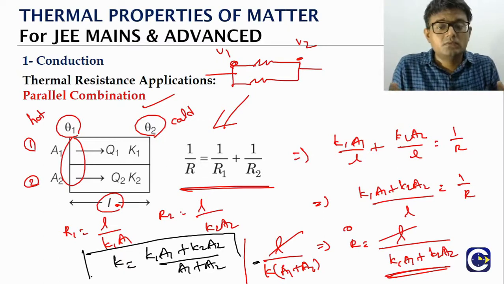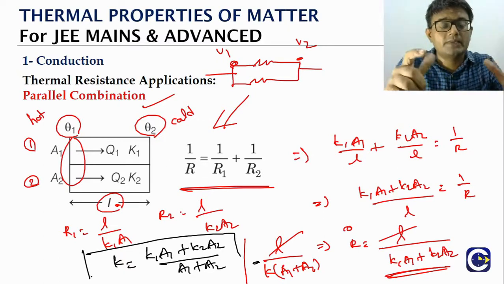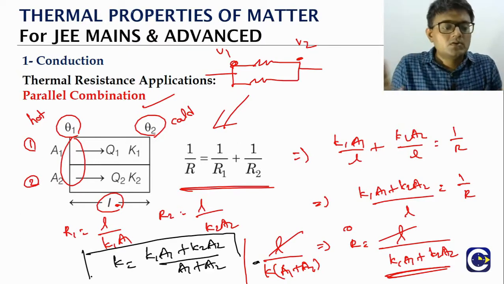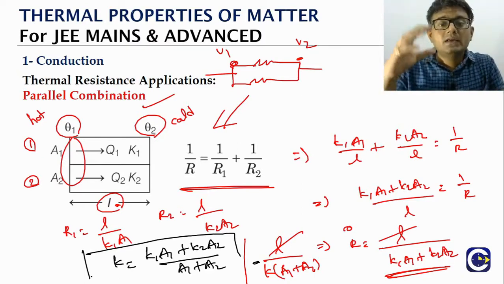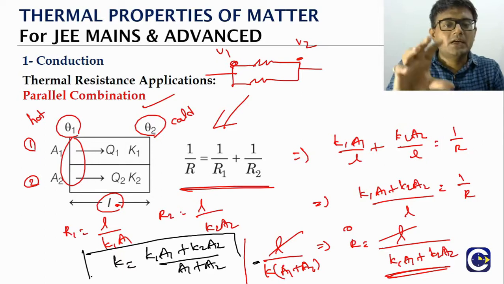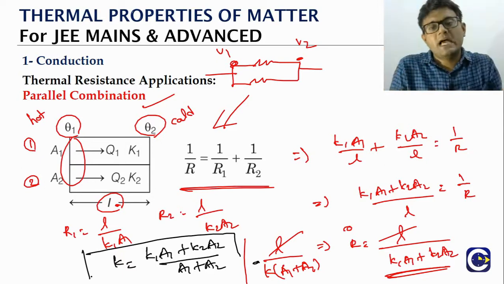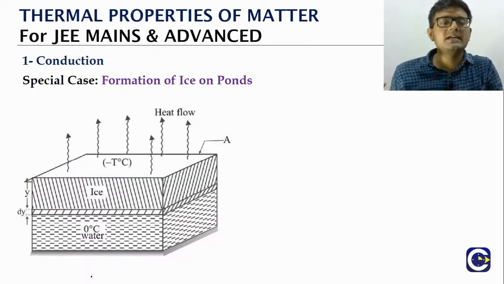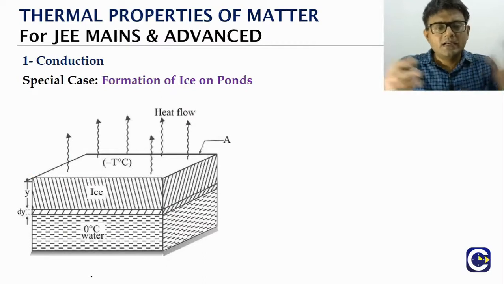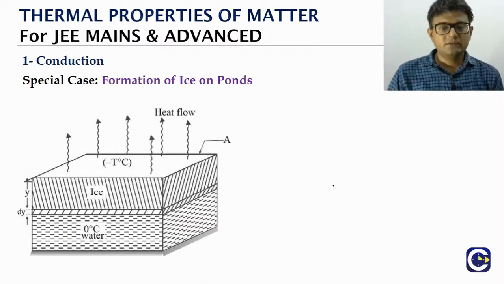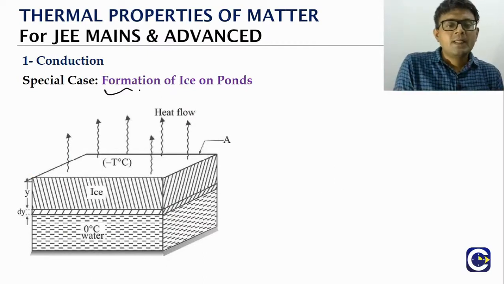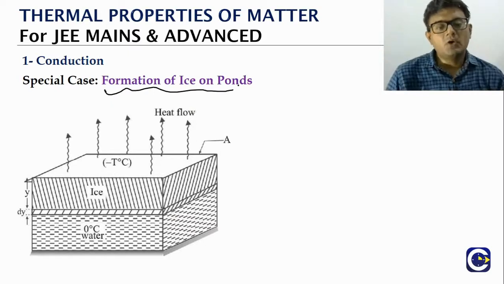Like this, if you replace both these rods by a single rod, that will have a length L, but the area of cross section is what? A1 plus A2. So there we can find the equivalent thermal conductivity that the combination will be having. Okay, so this is about the series and parallel combination. And some of the special cases with regard to conduction are the formation of ice on ponds.